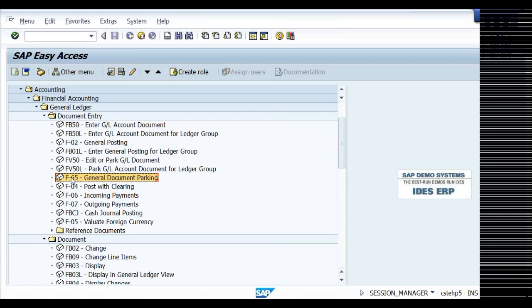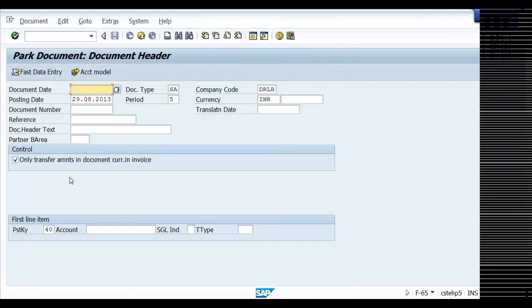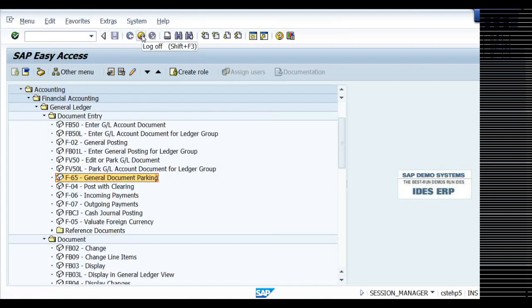Now for me, since we are in the process of practice in client 800, we can of course access all. Now F-65, double click on this for document parking. But before we park a document, we need to create some number range.